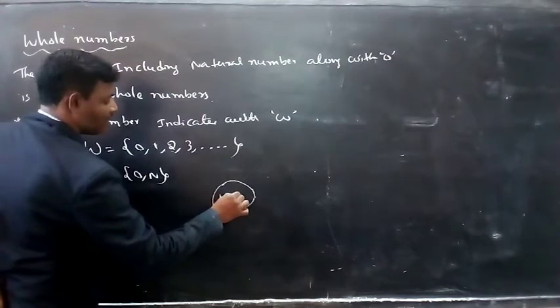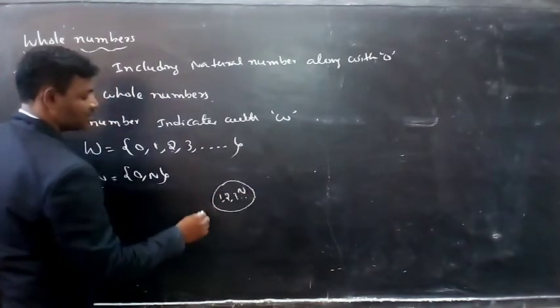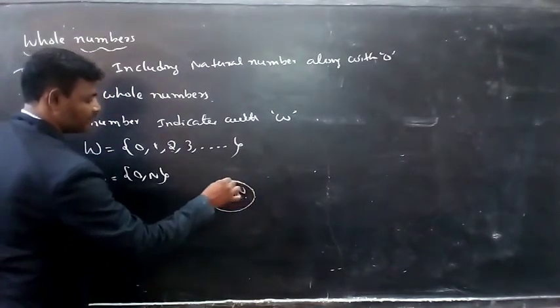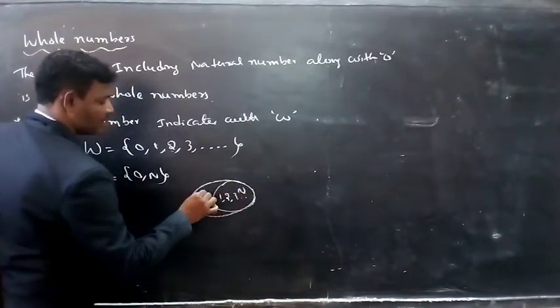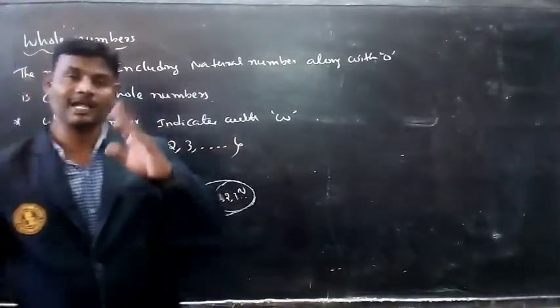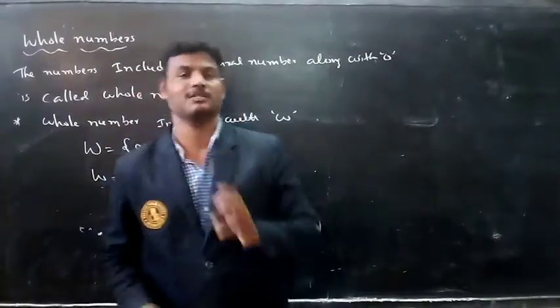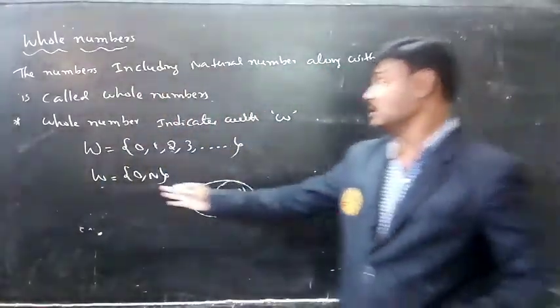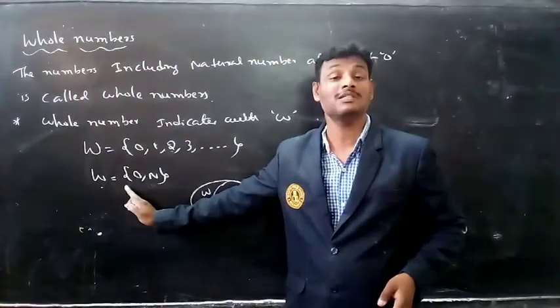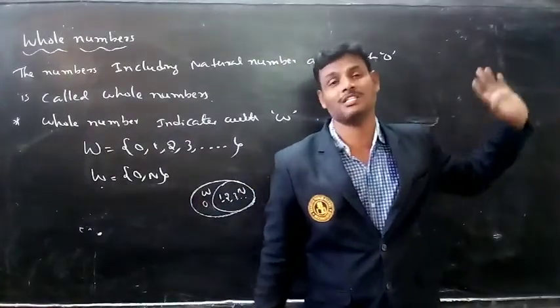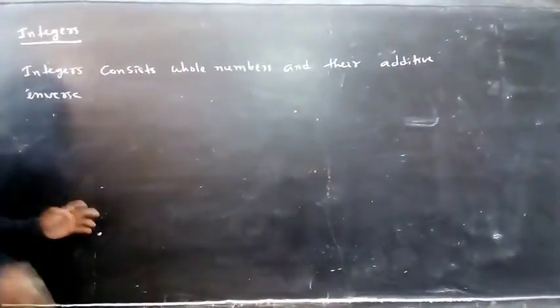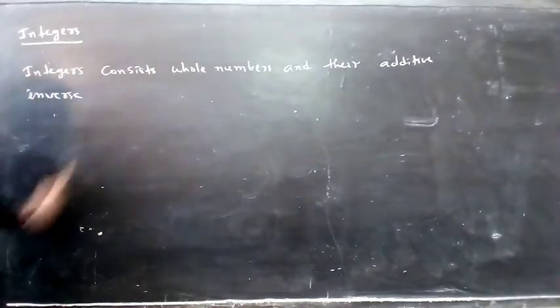1, 2, 3, and so on are natural numbers. If I add 0 here, it is nothing but whole numbers. So natural numbers are part of whole numbers. And here, the least whole number is 0, but I don't know the largest number. It's infinite.